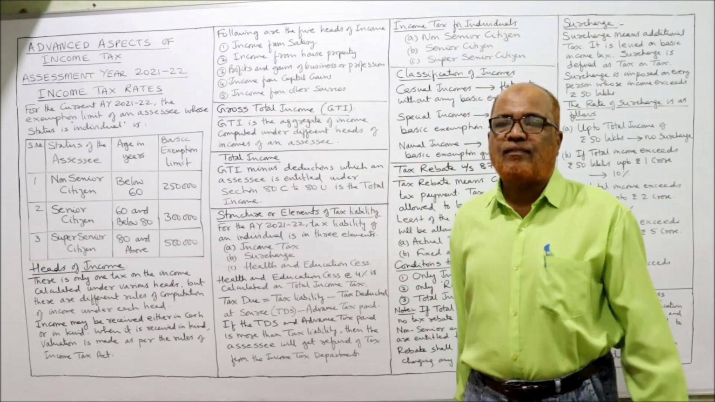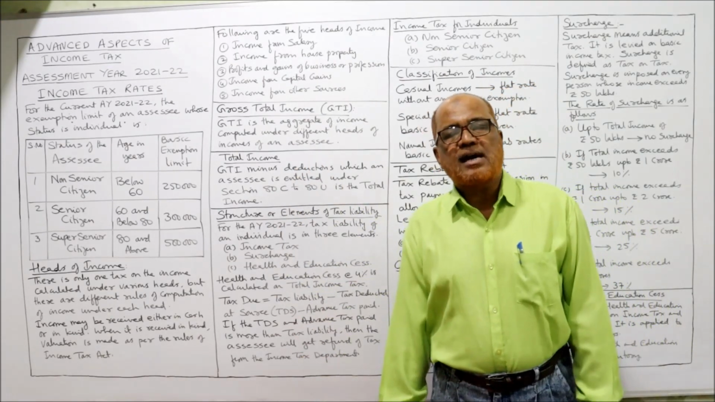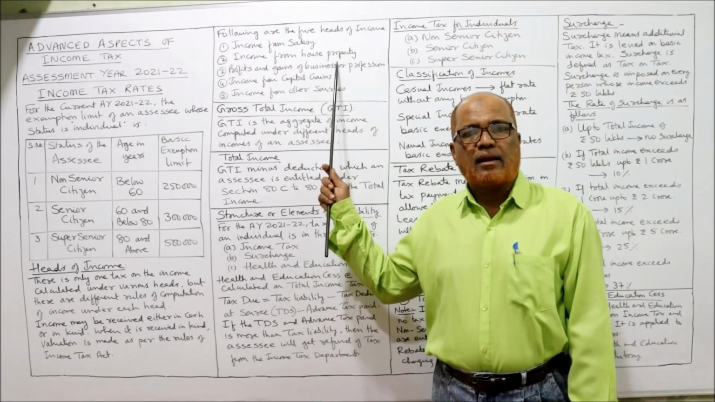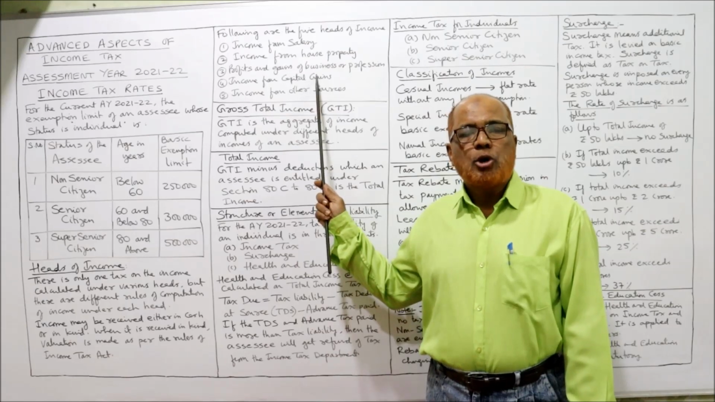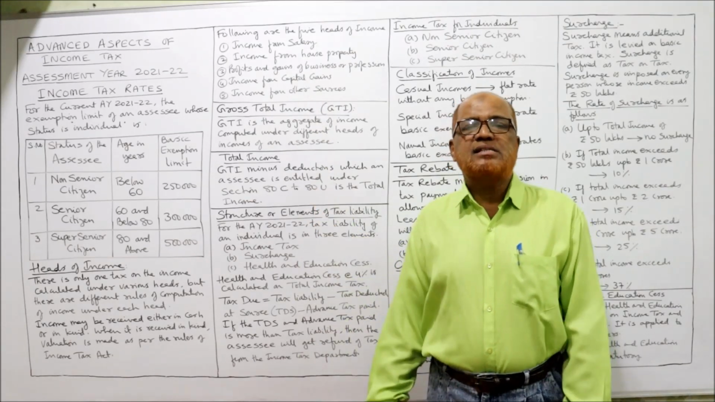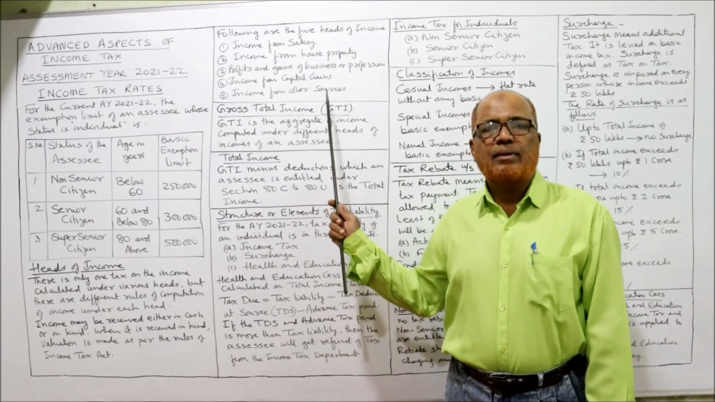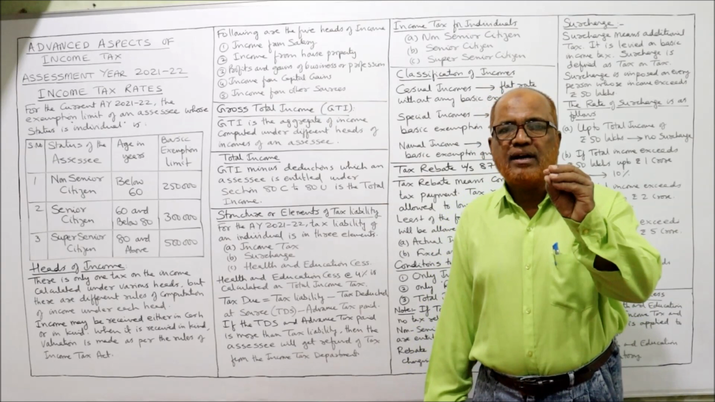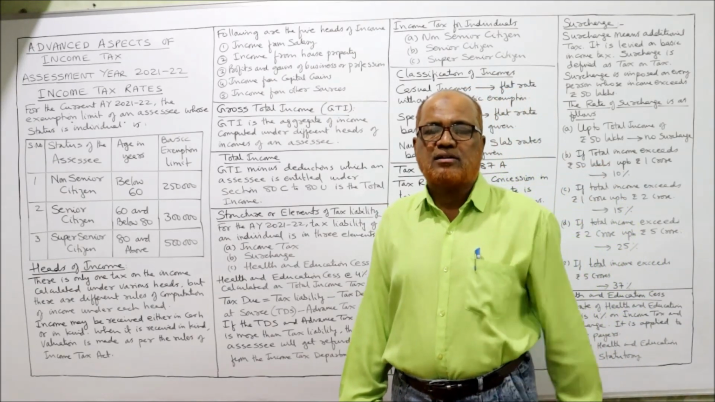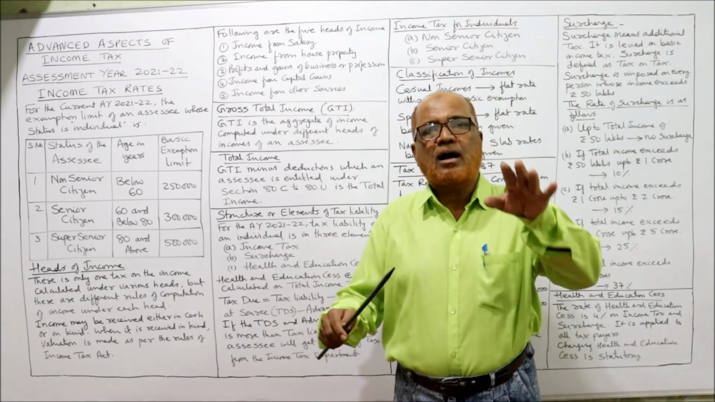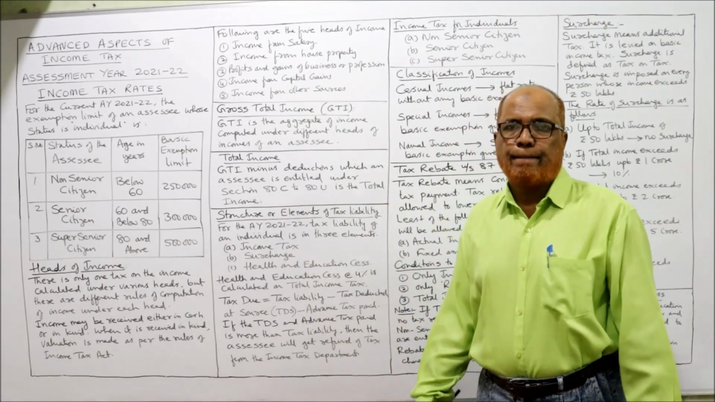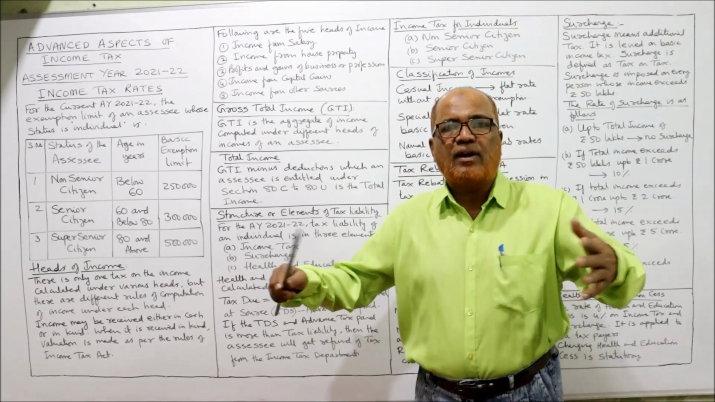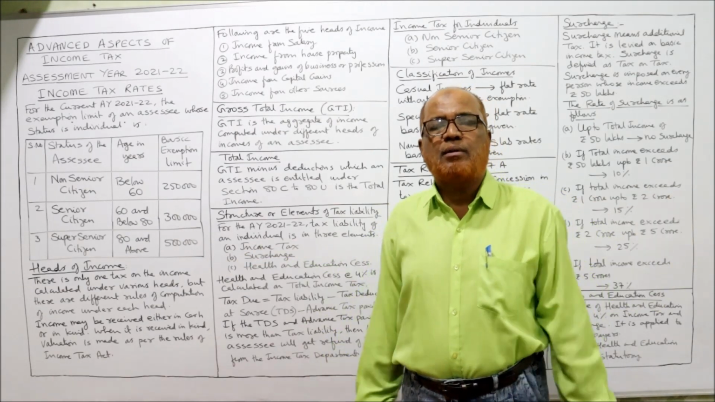Then next, following are the 5 heads of income. The Income Tax Act has classified incomes under 5 categories: income from salary, income from house property, profits and gains of business and profession, income from capital gain, and income from other sources. So a person's income will be computed under these 5 heads. It is not necessary that a person has only one head. A person may have different sources of income.